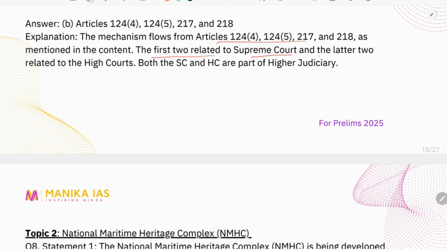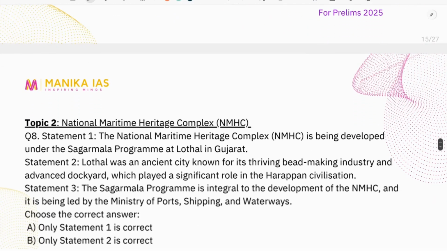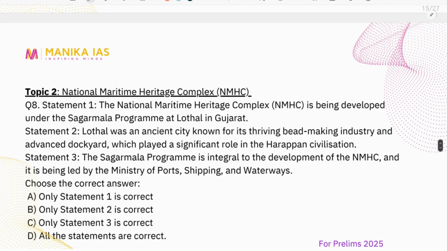The first two are related to the Supreme Court and the later two are related to both the High Court and the Supreme Court, which are part of the higher judiciary. I'm pretty sure after solving these questions, you do have some idea about the accountability mechanism that is there in the higher judiciary. The next topic which we saw in the newspaper was related to the National Maritime Heritage Complex,